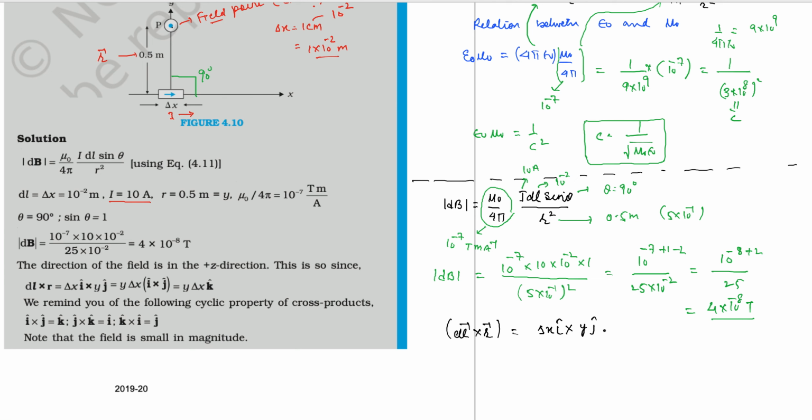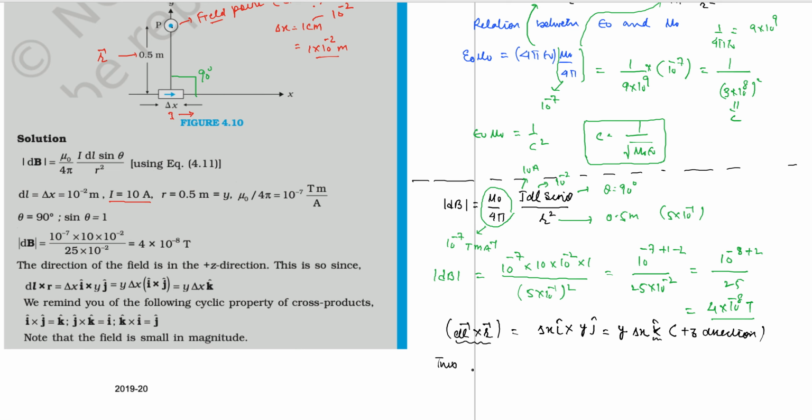So what will happen? This answer will be y times delta x, and i cross j is equal to k. So dl cross r is along the k direction. K direction means plus z direction. This is so simple for you to determine. So we can say that this small magnetic field is along the z direction.